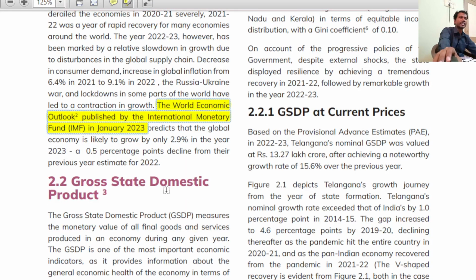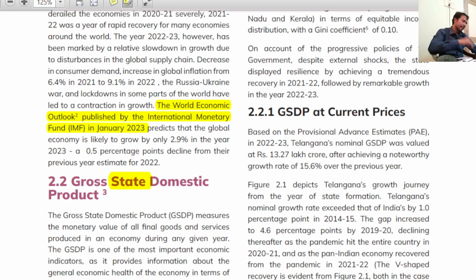So just listen, what is GDP? Here it is mentioned as gross state domestic product, right? So let us understand what is a GDP, right? What is GDP? Gross domestic product. Listen, sir, the definitions can also be asked directly. You all know that GDP is a territorial concept. It means how much final goods and services are produced within the economy. I repeat, how much final goods and services produced within the economy is called GDP.